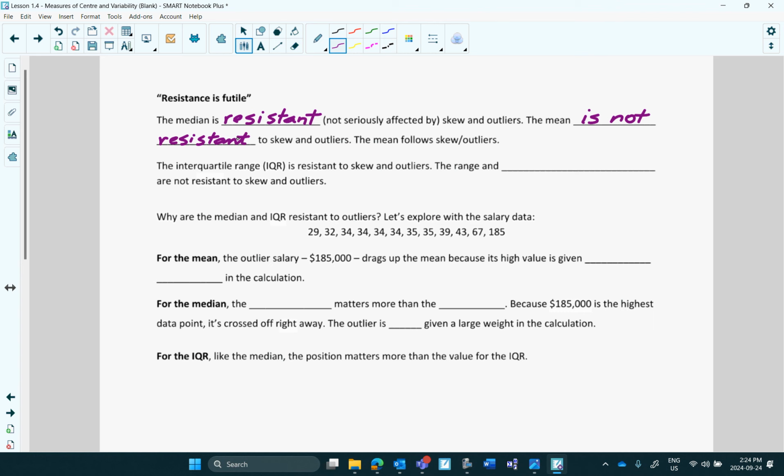Remember how we calculated the interquartile range? We used the median to help us. So median and interquartile range are connected. So if the median is resistant, so is this one. Mean and standard deviation are connected. So if the mean is not resistant, neither is the range and standard deviation.